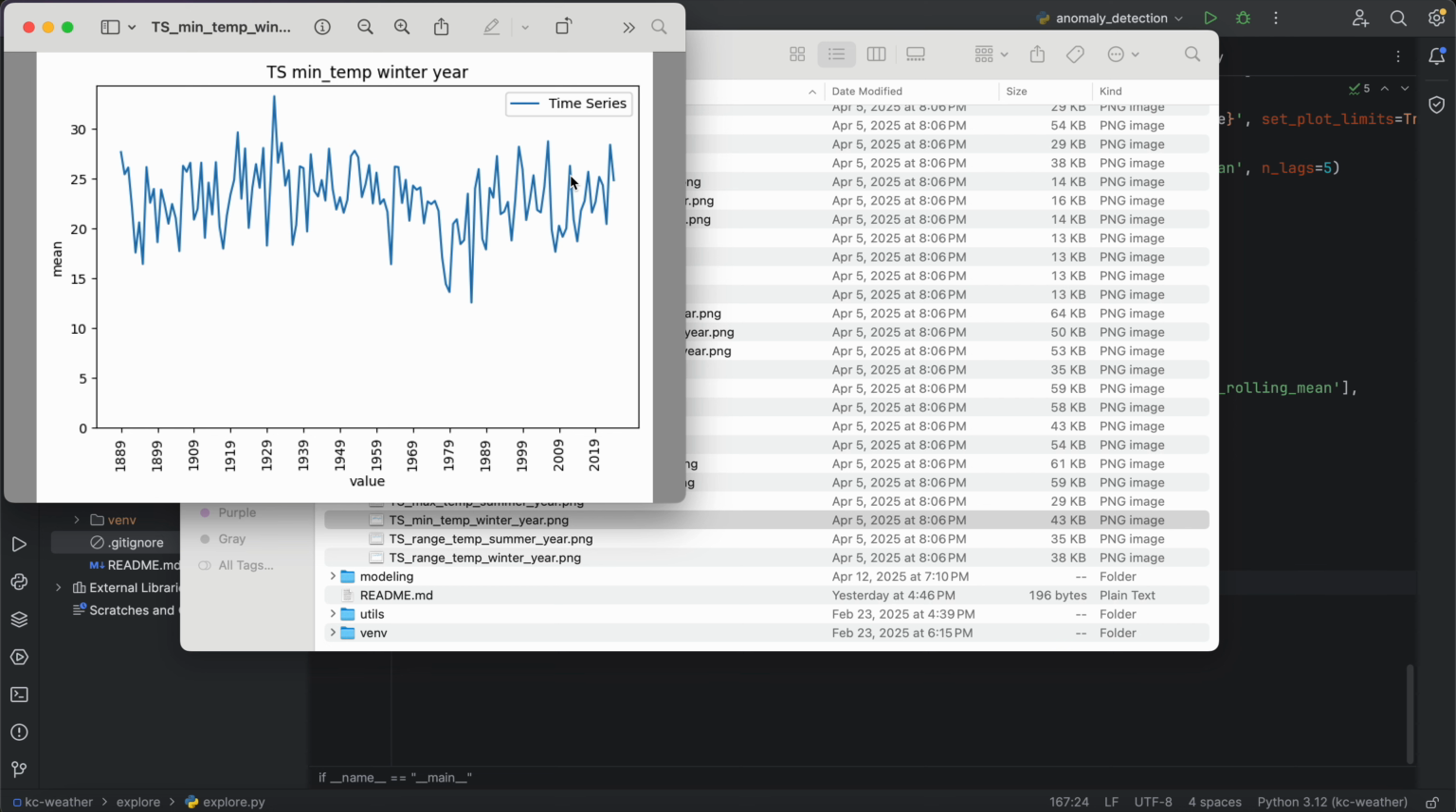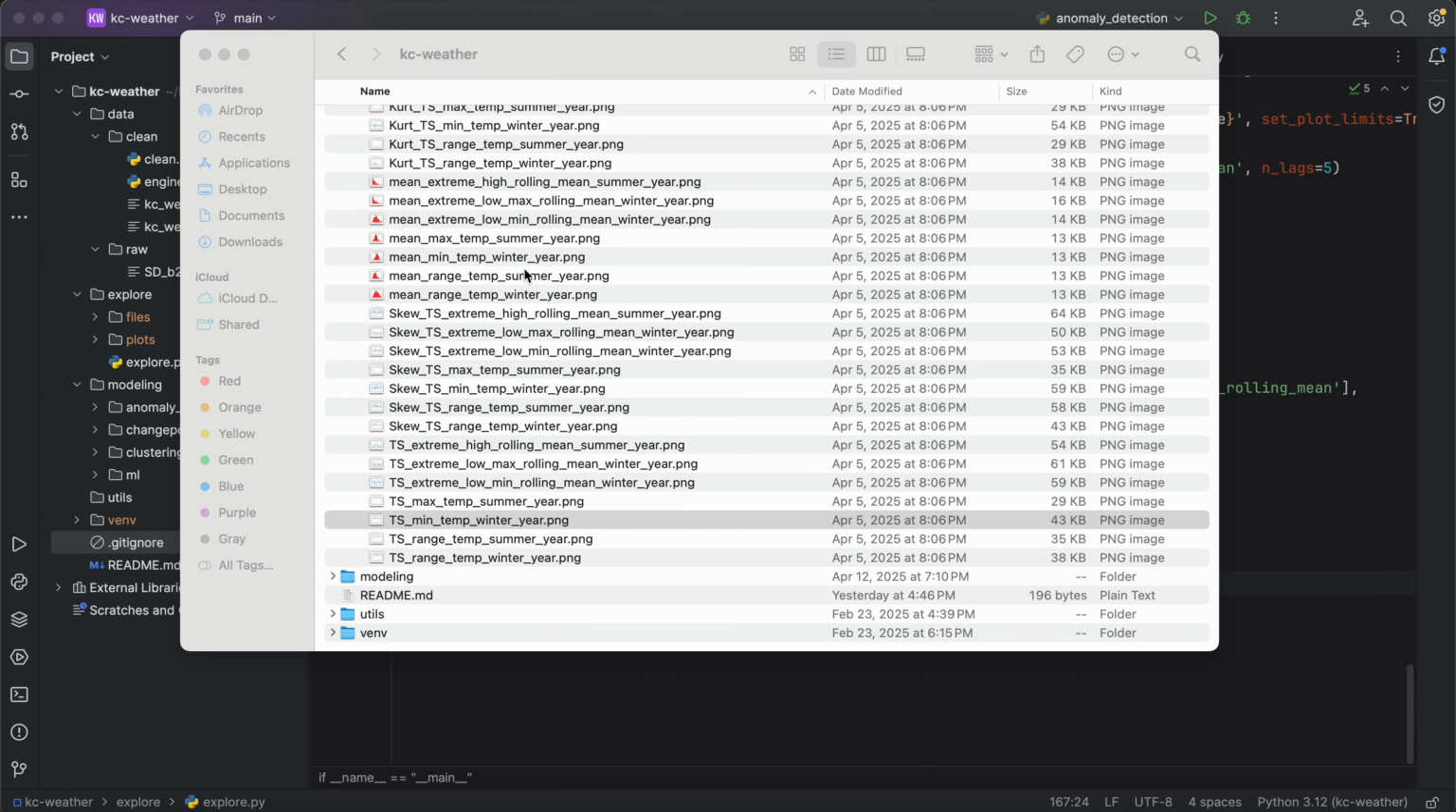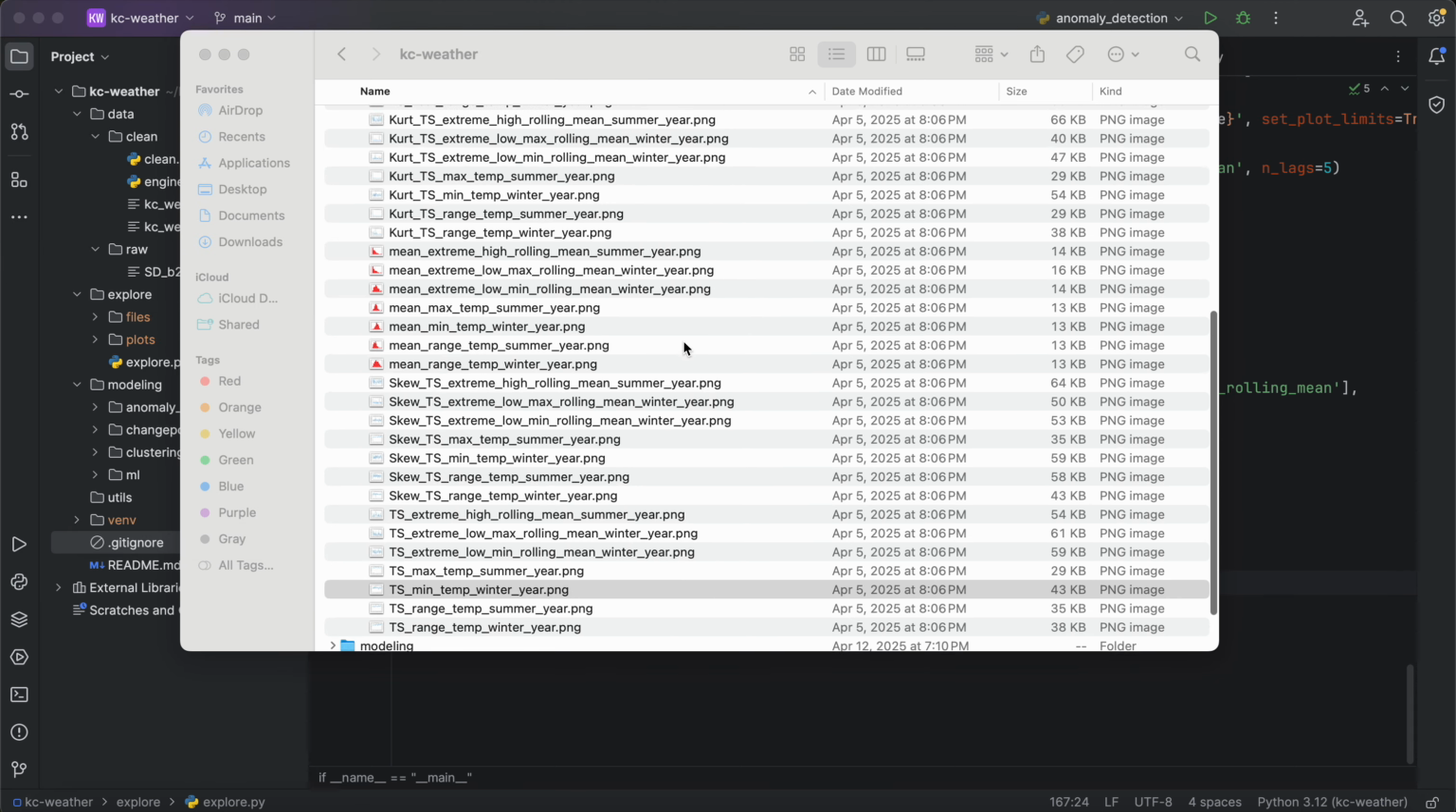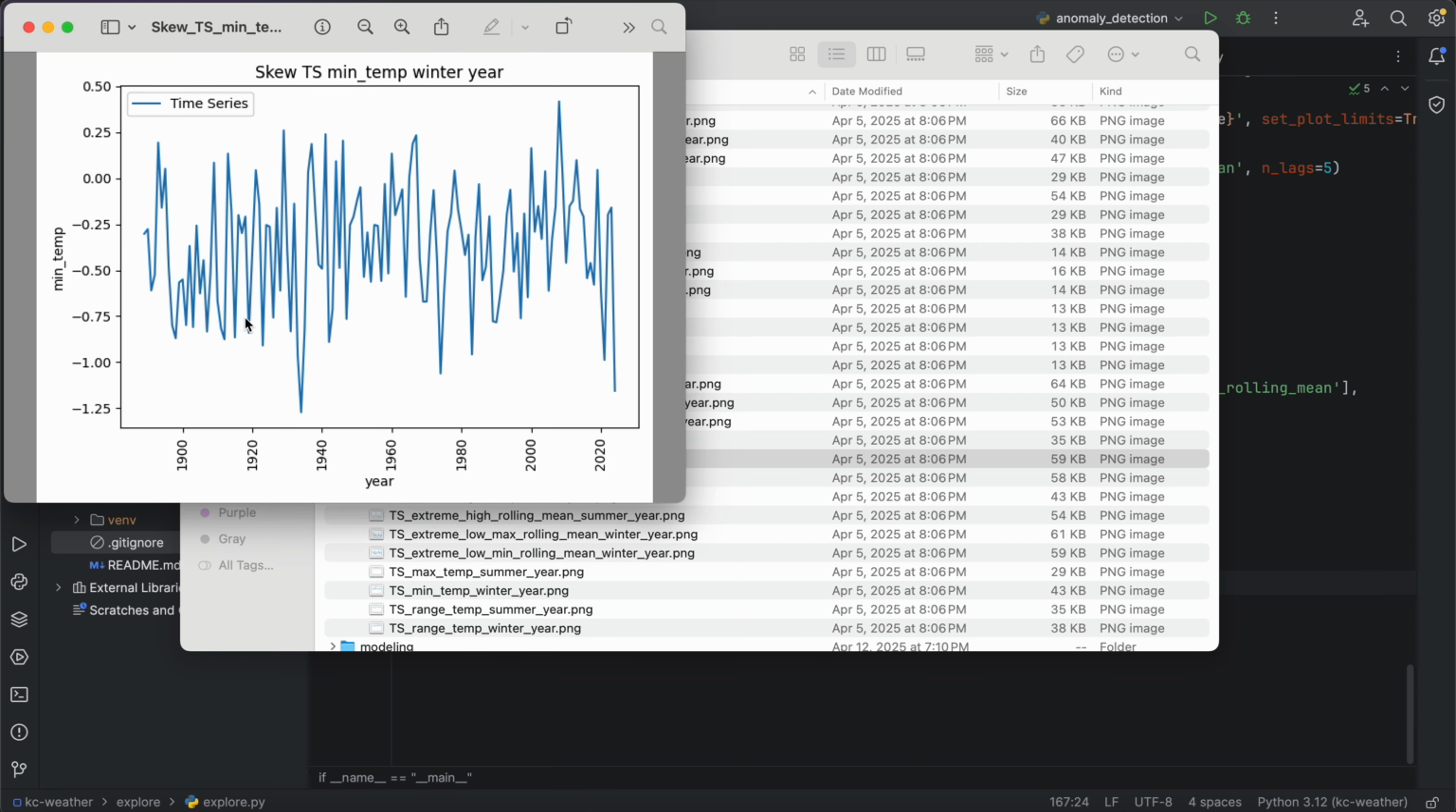But again, the idea of some of these plots is just to get a visual idea of what's going on in our data. What might be more interesting is looking at skew and kurtosis over time. So are the distributions of temperatures getting more skewed or having fatter tails over time? So, we can just look at the min temperature again.